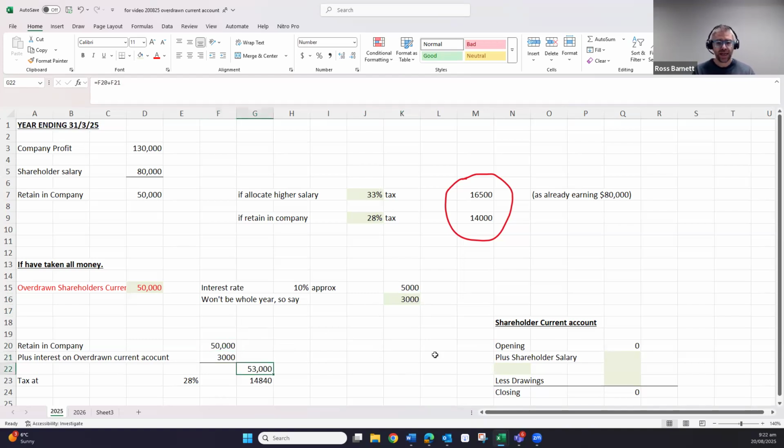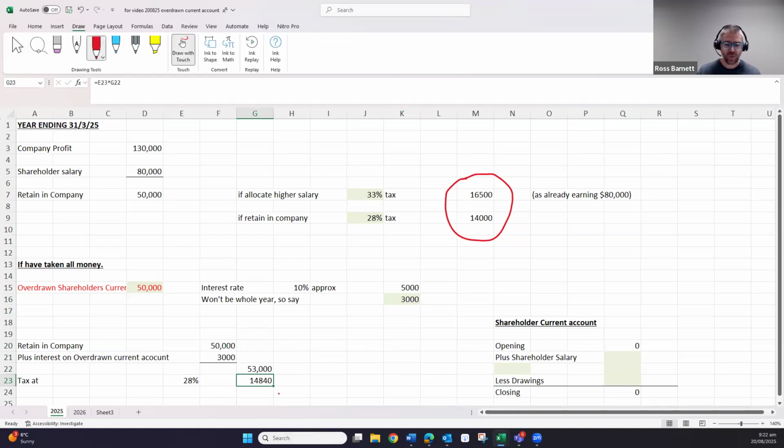The company is actually going to pay tax on 53,000. It's going to pay $14,840. So if we're comparing that to what we had before, we're paying an extra $840 straight away. So it was a $2,500 difference, but now it's less. Once you account for the interest on overdrawn current account, you're not going to have such a big tax benefit. And still, that 50,000 is going to have to come out to the shareholder at some point. They're probably still going to have to declare the 33 or 39, so they're still going to pay the extra tax. So that's the first year.